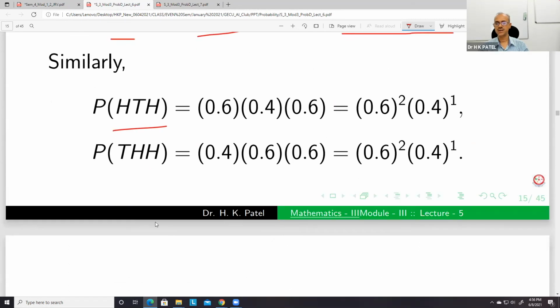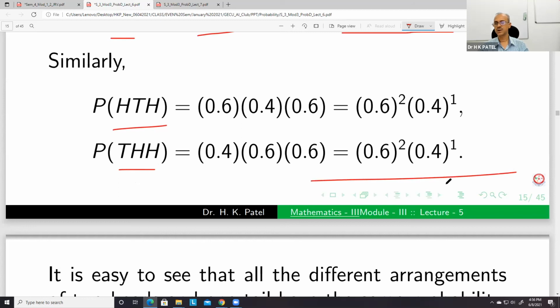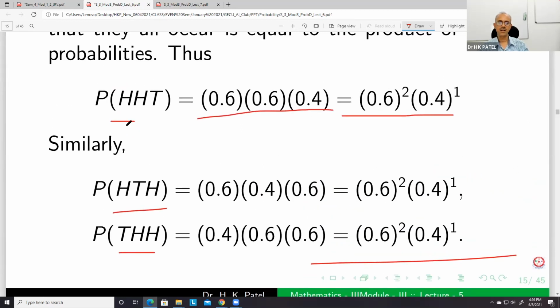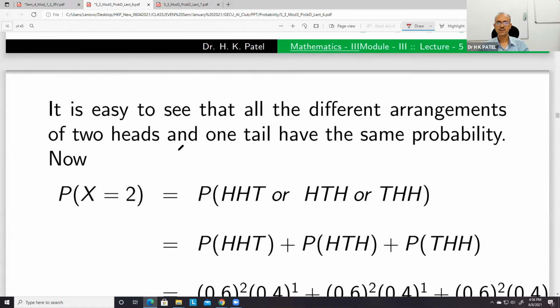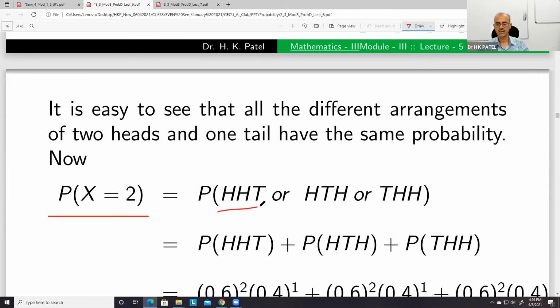Similarly, HTH and THH have the same probability, and therefore for the probability of getting either of these, we have to add all these probabilities. So it is easy to see that all the different arrangements have the same probability. So probability of X = 2: either this is the case or this is the case or this is.